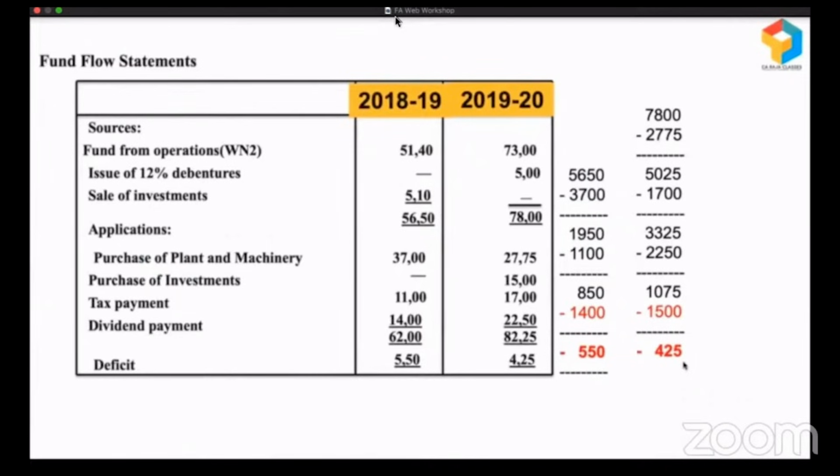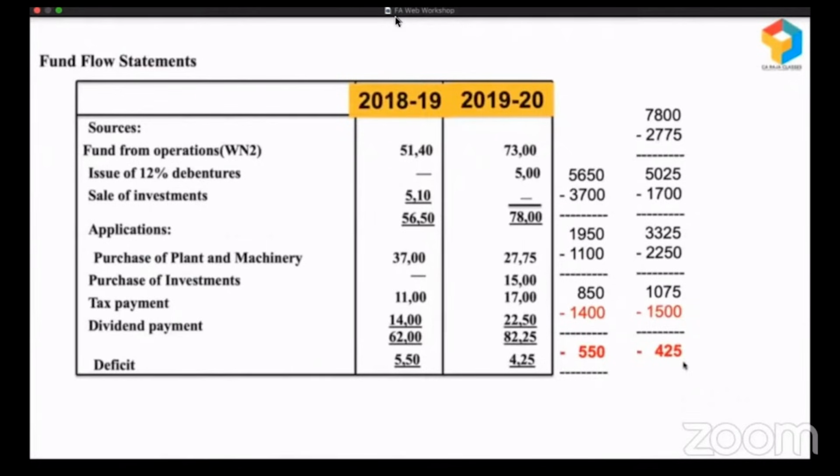See, they paid dividend in 2018-19 when they didn't have money. They invested in someone else's business in 2019-20 when they did have money. So this all shows the intentions and the integrity of the people behind the show as well, not just numbers. It also goes deeper into qualitative aspects. So that's the power of the fund flow statement.